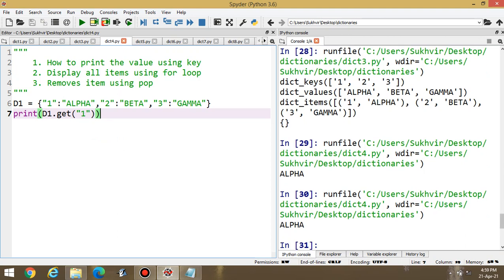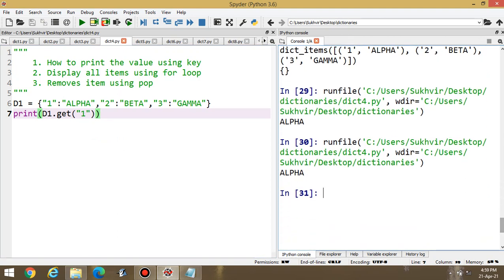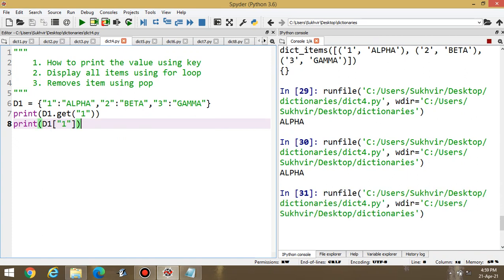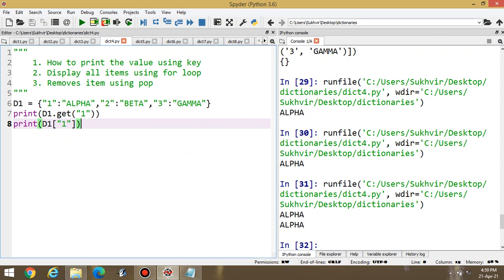This one is the value. This is basically another method of displaying the value, nothing else. If you are writing like this, this is also okay. If you are writing d1 in square brackets in double quotes, suppose I am writing only the key, I can display the value. This one is the value. Okay. This one is one content, and the second one is display all items using for loop.